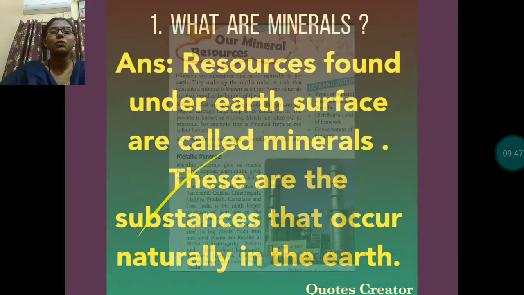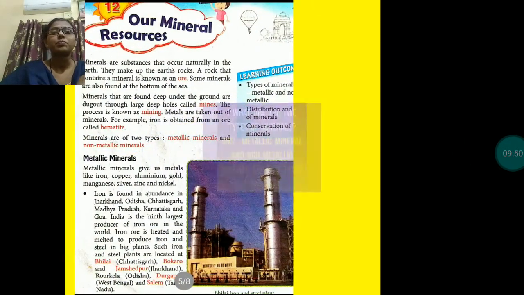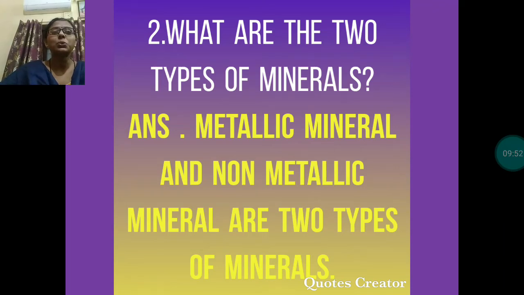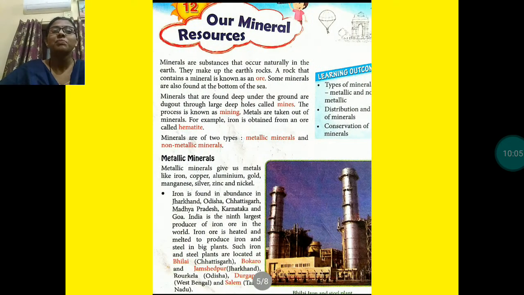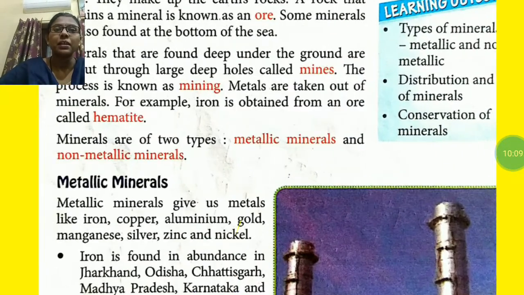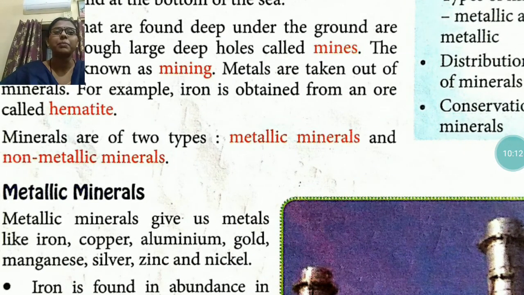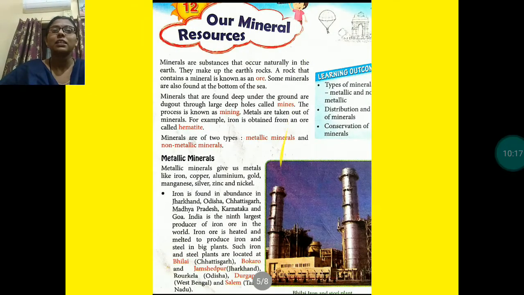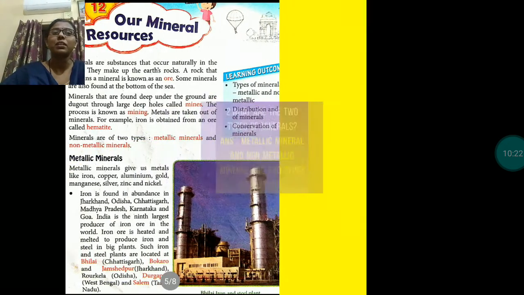Now, let us move to question number 2. What are the two types of mineral? I know you all know the answer. Two types of mineral are metallic mineral and non-metallic mineral. Here also it's given on the same page. Minerals are of two types, metallic and non-metallic. So from here you can write that the two types of mineral are metallic mineral and non-metallic mineral.